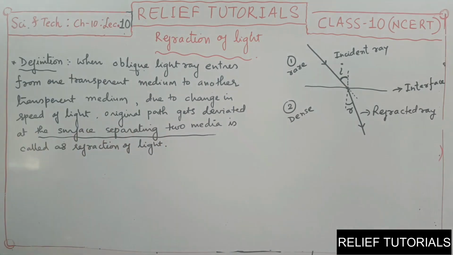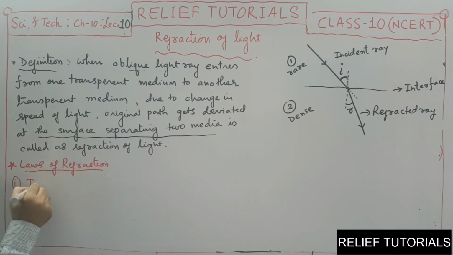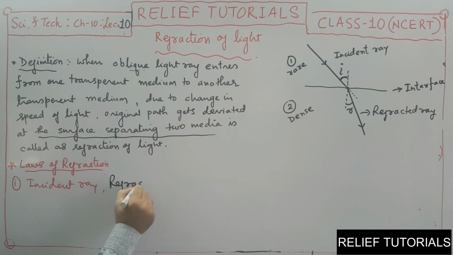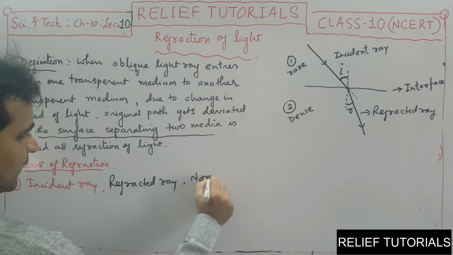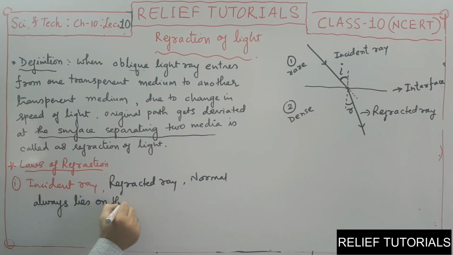Now let us see the laws of refraction. The first law: the incident ray, refracted ray and normal always lie on the same plane.